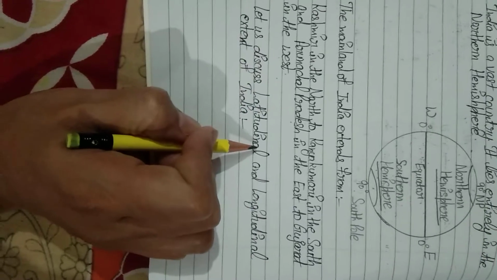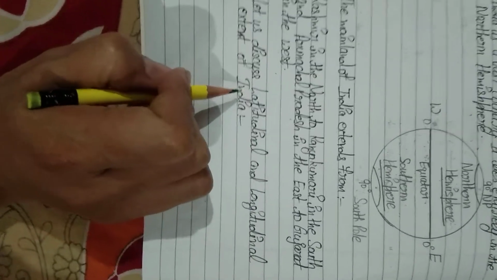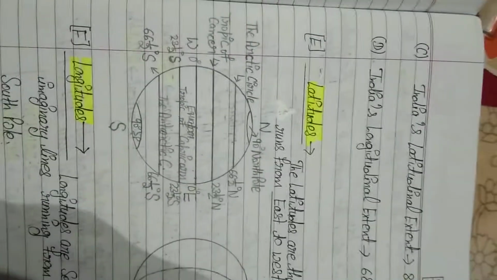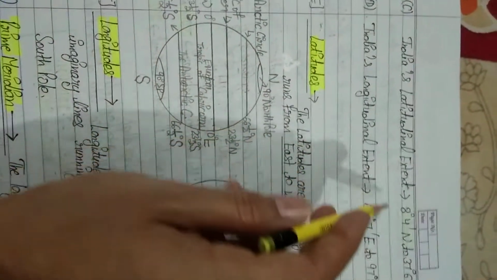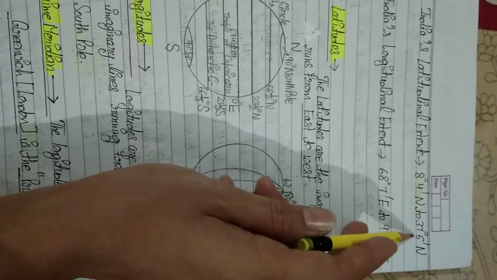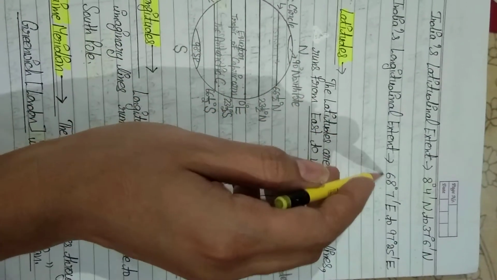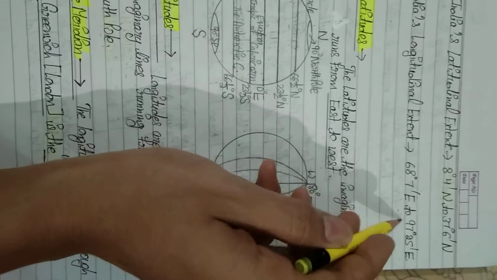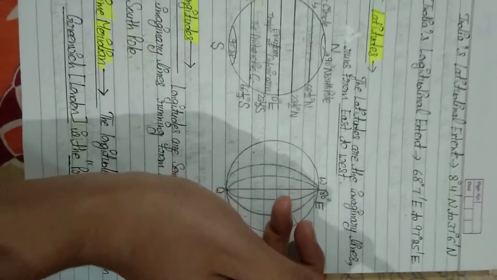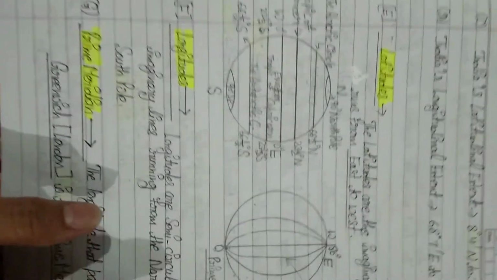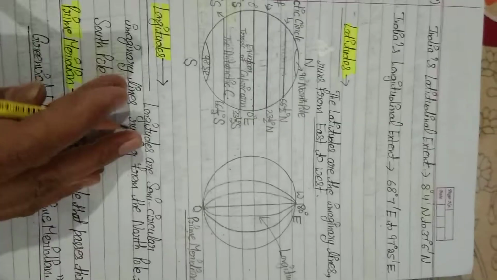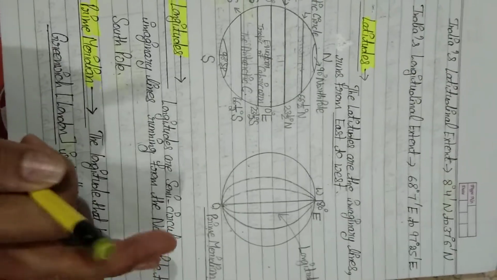Let us discuss the latitudinal and longitudinal extent of India. India's latitudinal extent is 8 degree 4 inch north to 37 degree 6 inch north, and the longitudinal extent is 68 degree 7 inch east to 97 degree 25 inch east. Attend with the help of the India map.